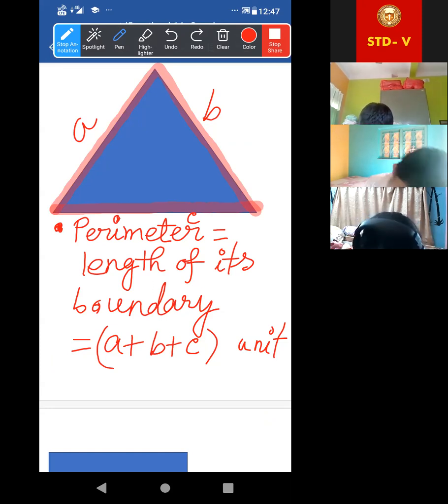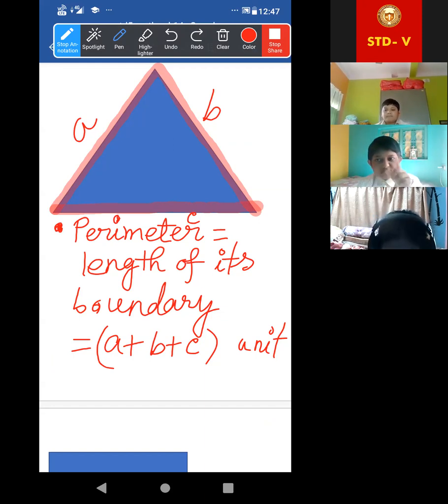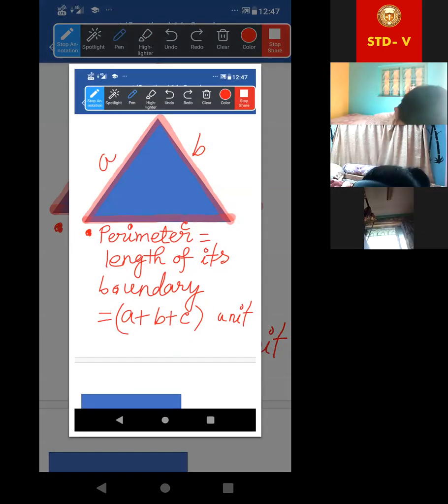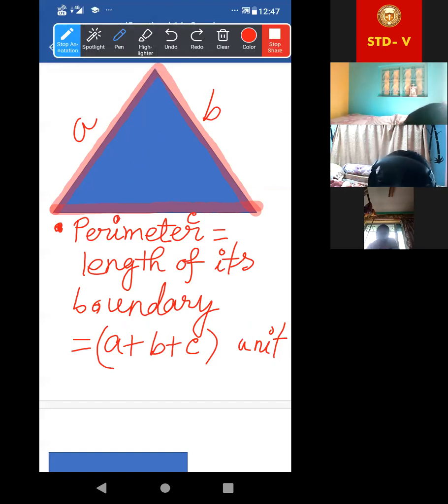Area, for a triangle, will be half into base into height. Half into base into height. Now, what is known as height? Up to this, have all of you completed, yes or no? Okay. Let me take a screenshot. Now look at this. I'm clearing it.